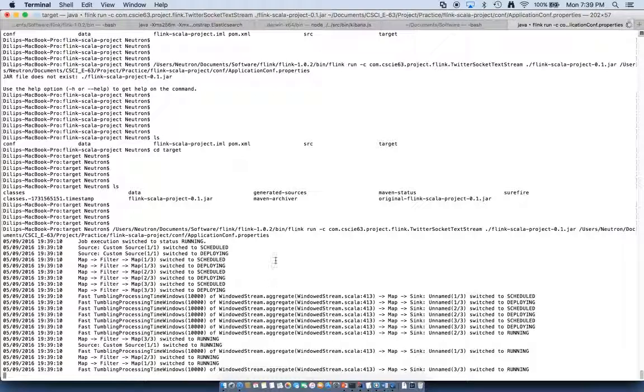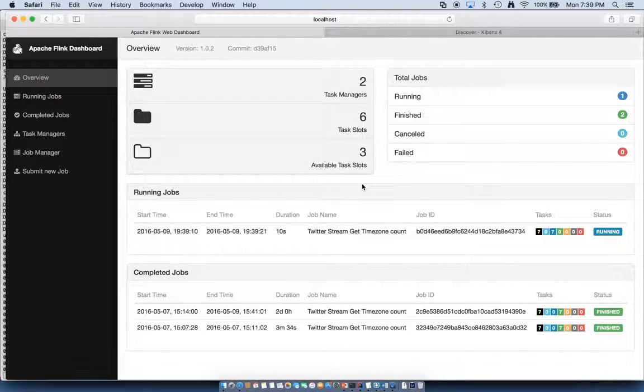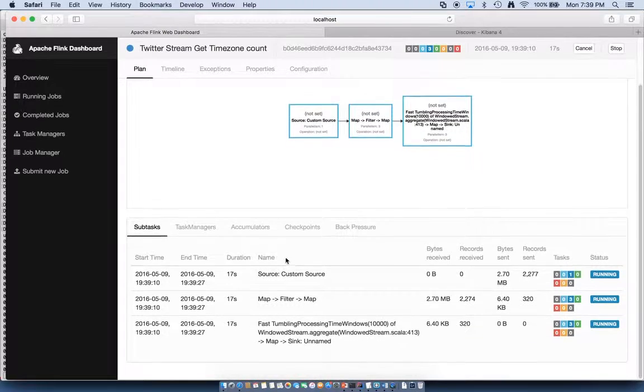Once the job has been submitted to the Flink engine, we can see it is in running status. We can further verify the status of this job by going to Overview, and we can see that there are a total of only 3 slots available out of the 6, and there is already a running job which has been running for 16 seconds.